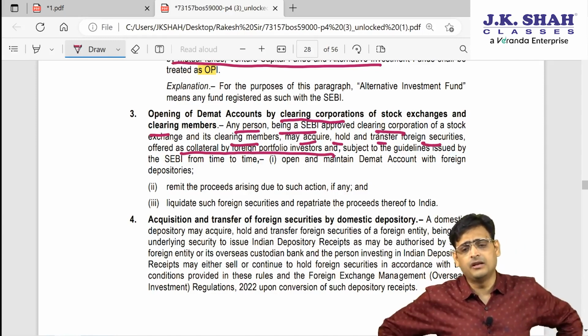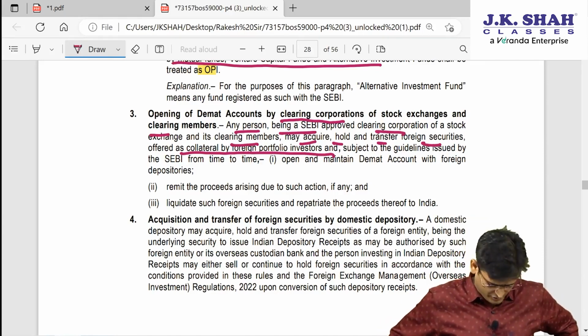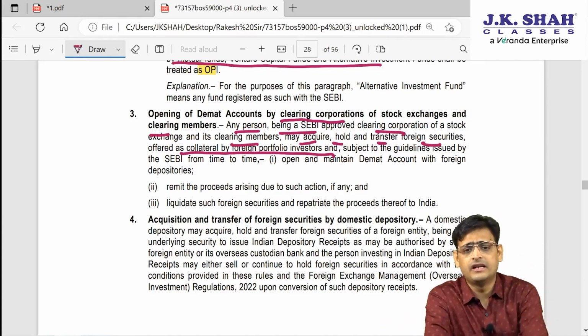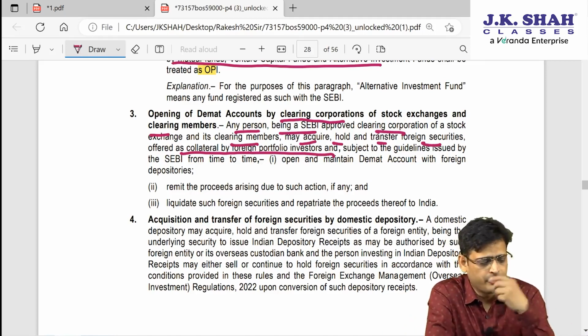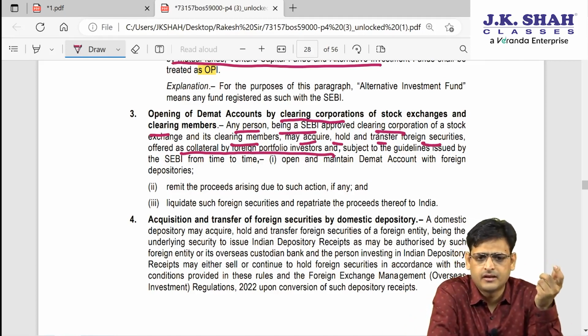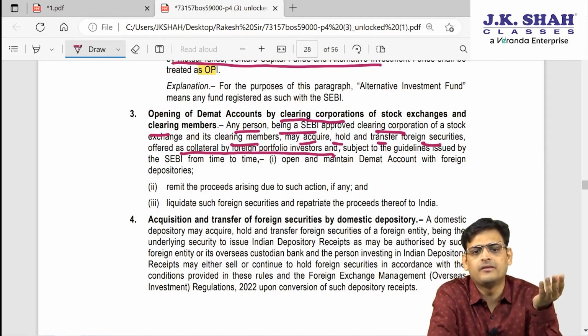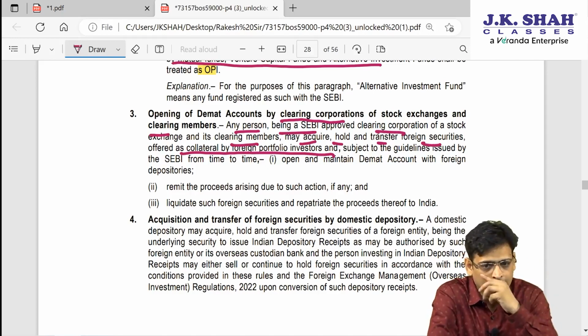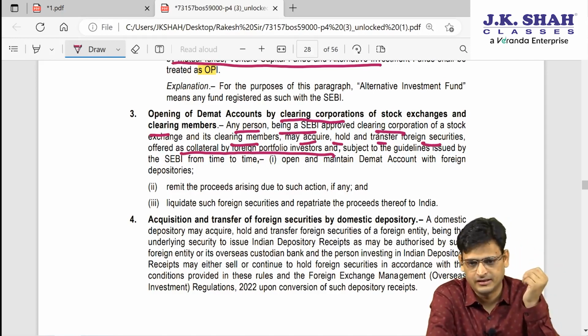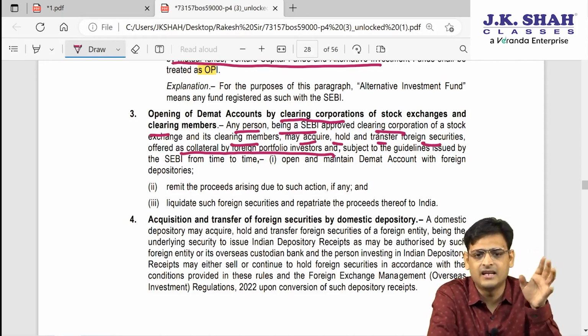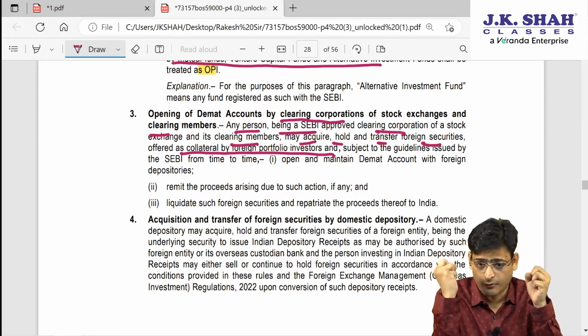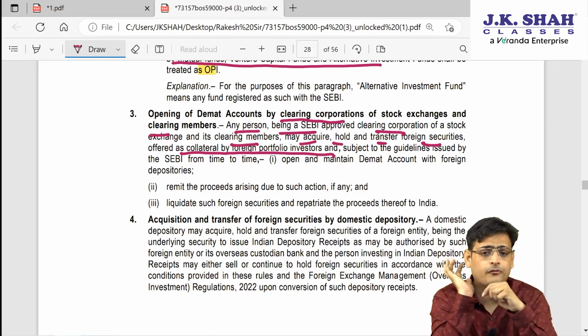When you give fund to the foreign portfolio investor, your intention will be to get some collateral. Now let us say that the foreign portfolio investor will give you the collateral, and those collateral will be foreign securities. So, can I say Indian clearing corporation or clearing members is getting foreign securities from a foreign portfolio investor?